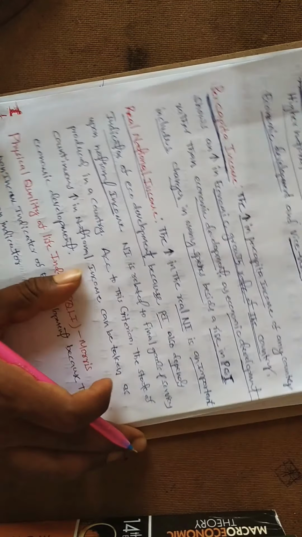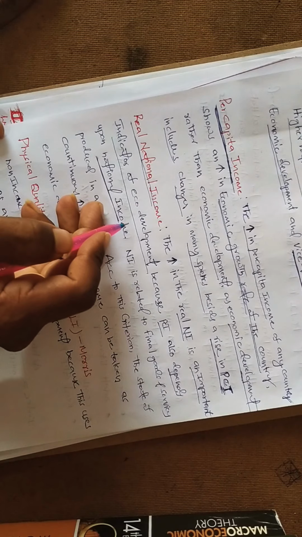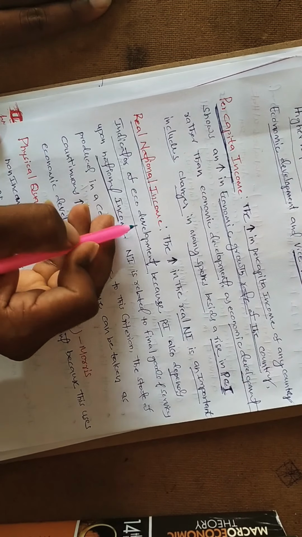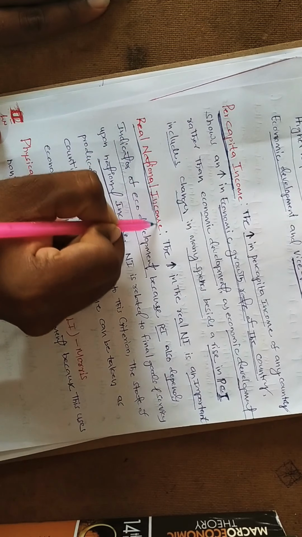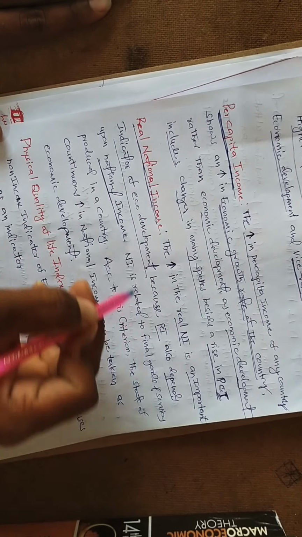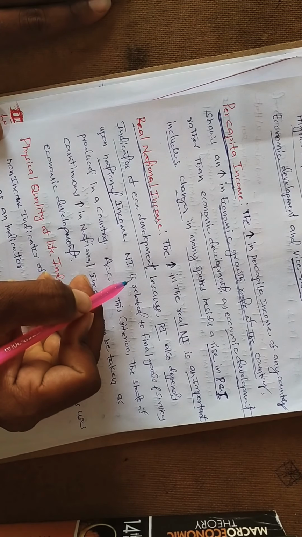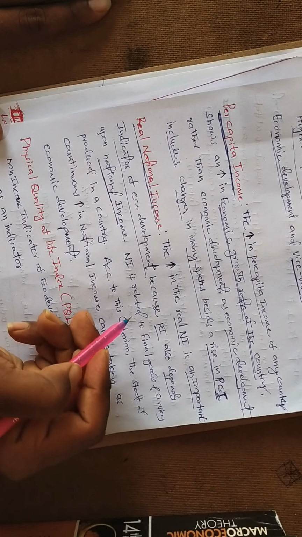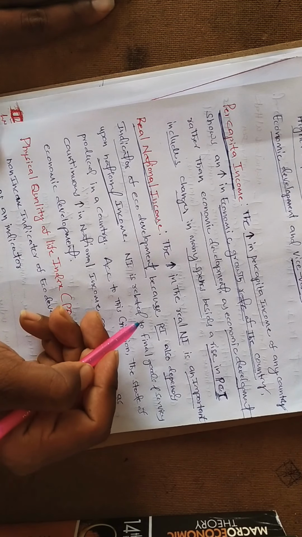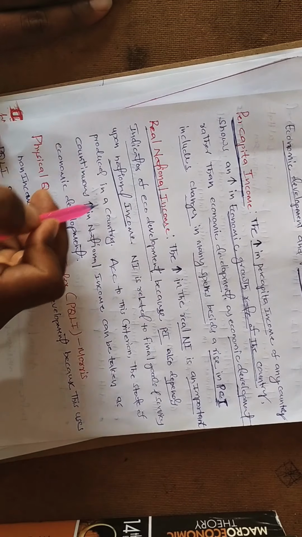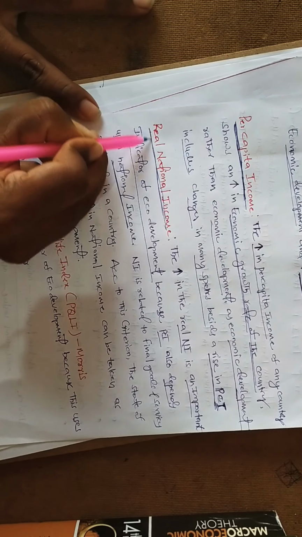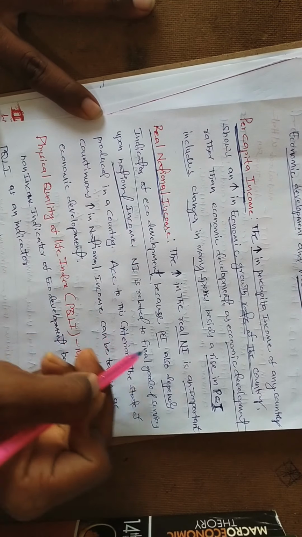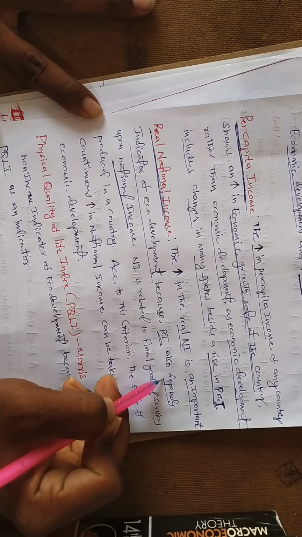Real national income means the adjustment of inflation: goods and services are calculated at constant prices, so that there is an inflation adjustment. When real national income increases, the per capita income also increases.